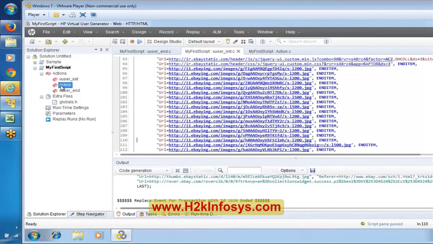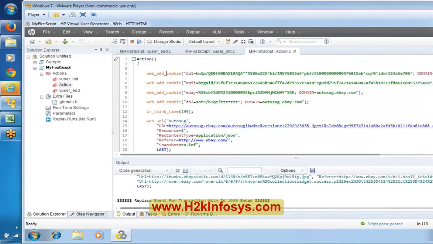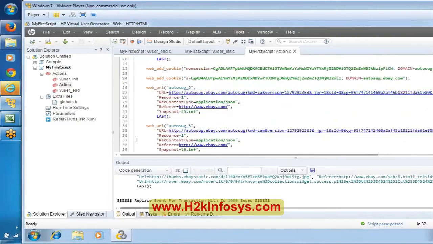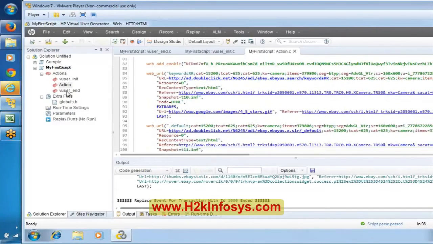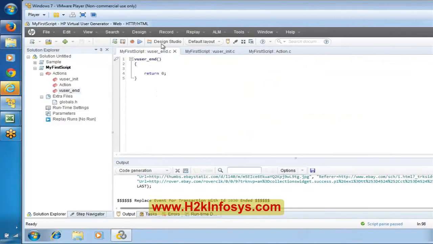Now if you go to this action, it contains some set of steps, some set of recording over here. If you go to user init, it does not contain anything. We'll come back to this.